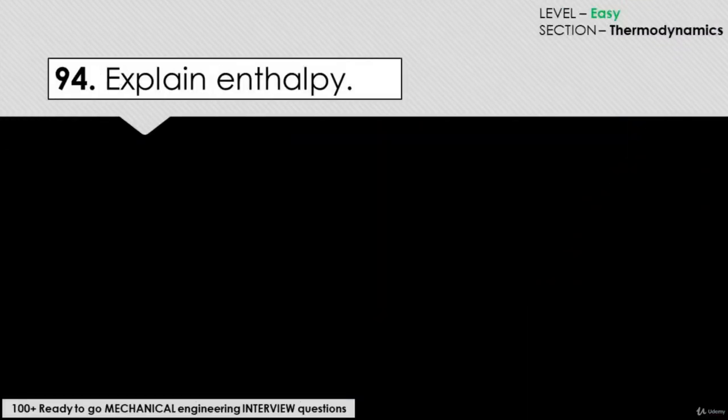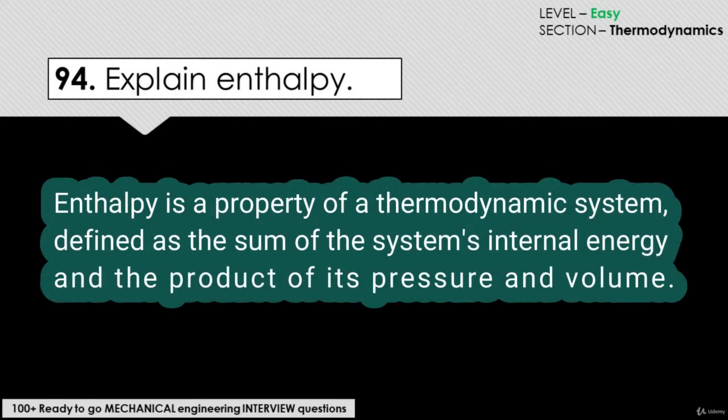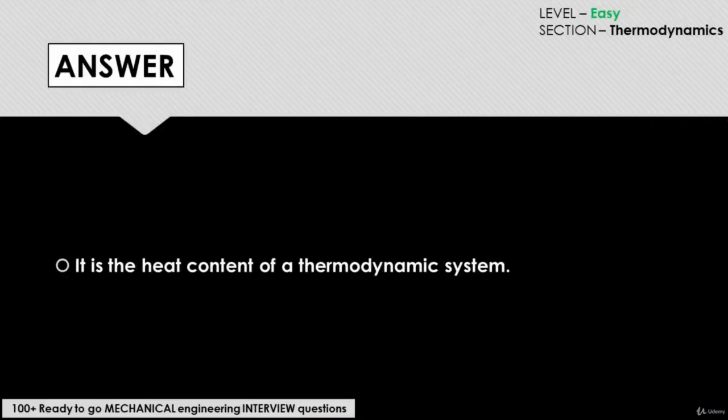Explain enthalpy. Enthalpy is a property of a thermodynamic system, which is defined as the sum of the system's internal energy and the product of its pressure and volume. It is a convenient state function standardly used in many measurements in chemical, biological, and physical systems at a constant pressure. The answer to this question is pretty short.